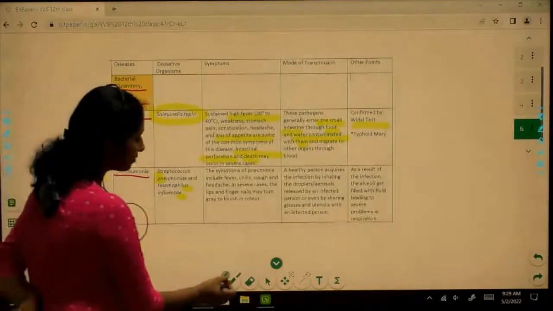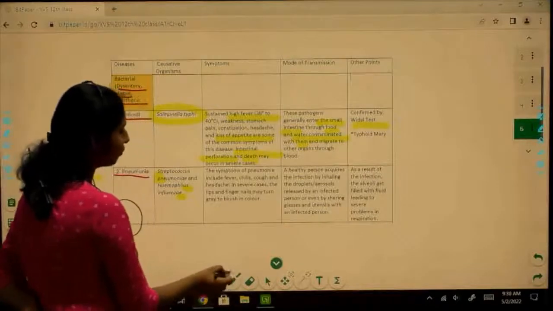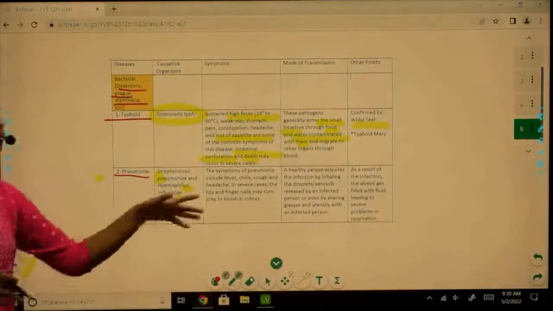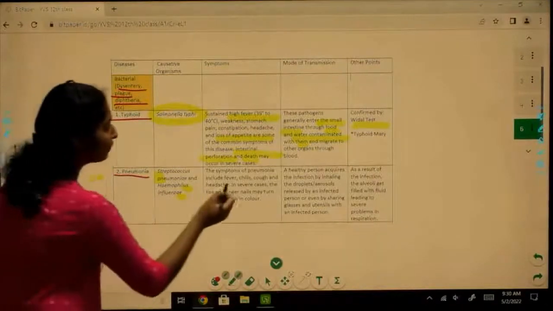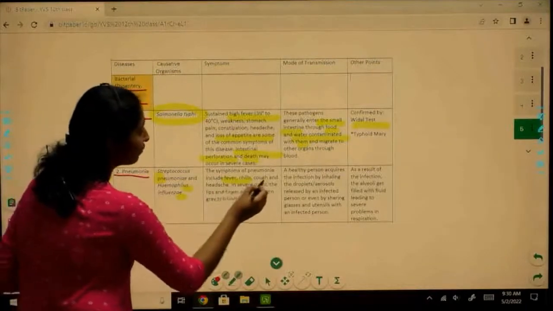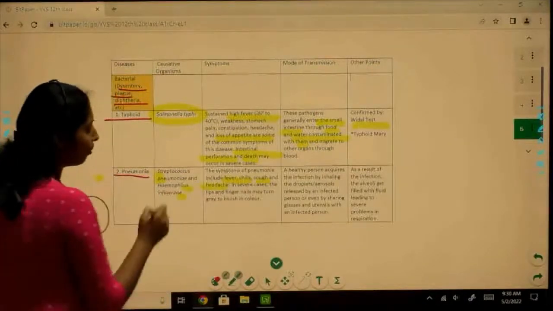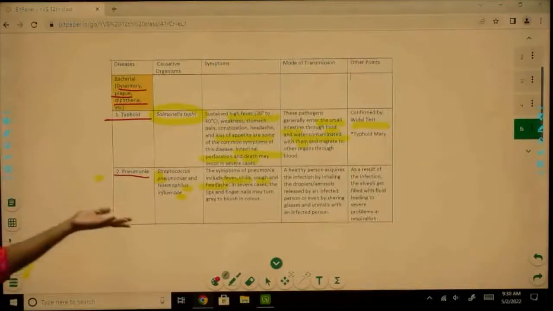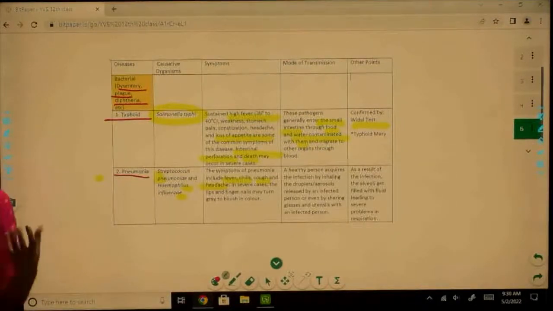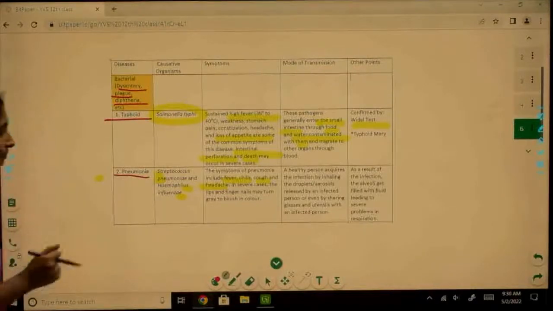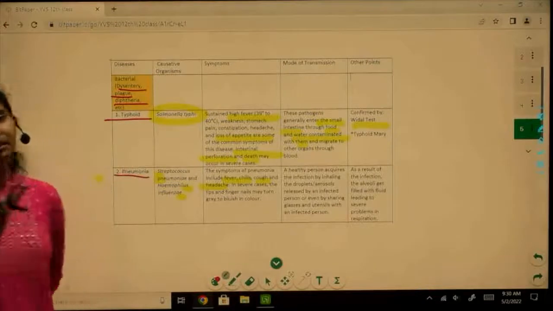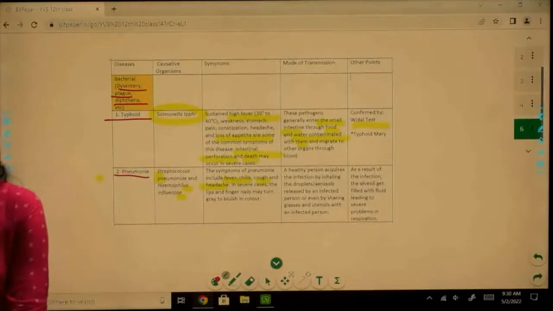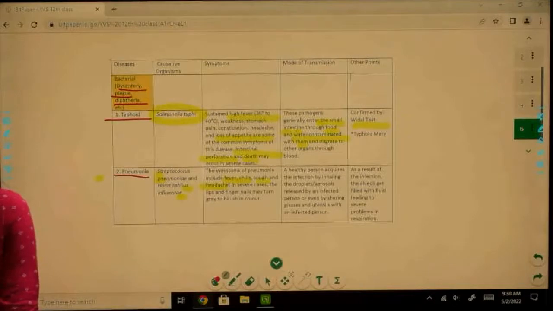So what are the symptoms that are associated with pneumonia? The symptoms include high fever, chills, cough, right? Headache. All these are the symptoms associated with pneumonia. You get a lot of cough, your lungs start to fill with fluid, right? And when your lungs start to fill with fluid, your respiratory function starts to go down. You are not able to breathe as efficiently.